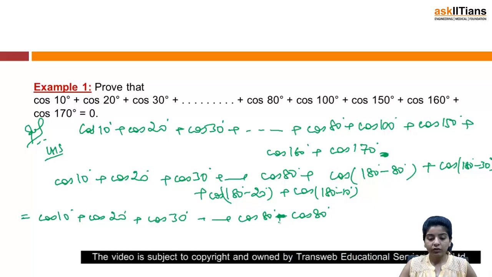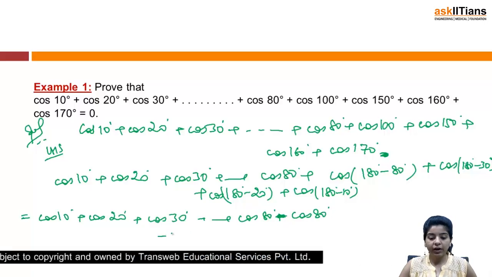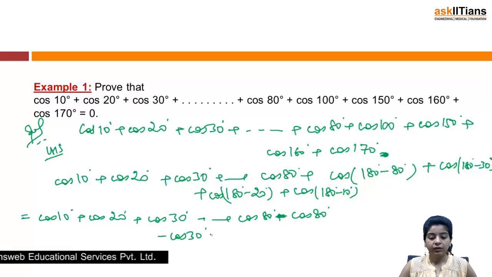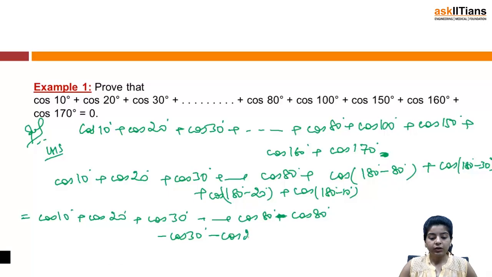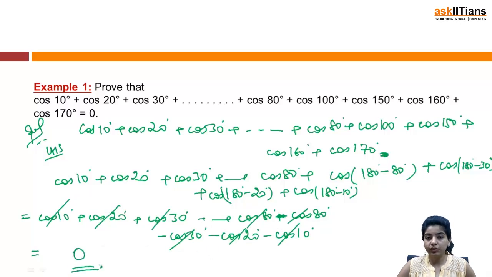So I have minus cos 80 degree, then minus cos 30 degree, minus cos 20 degree, minus cos 10 degree. The same reason applies in these functions also. So basically, cos 10 gets cancelled, cos 20 gets cancelled, cos 30 gets cancelled, cos 80 gets cancelled, and we are left with 0. So we get the result as 0.